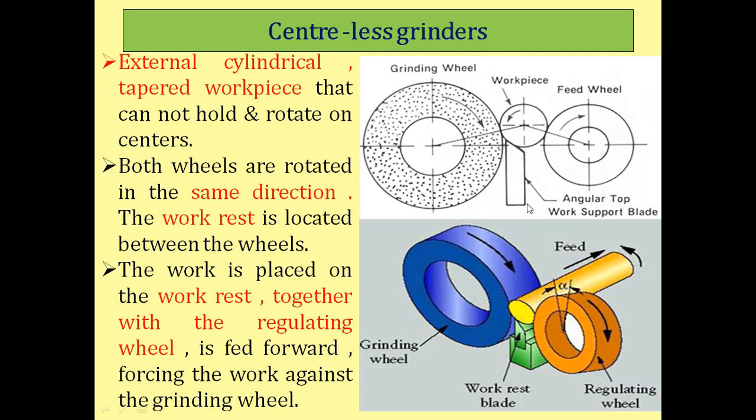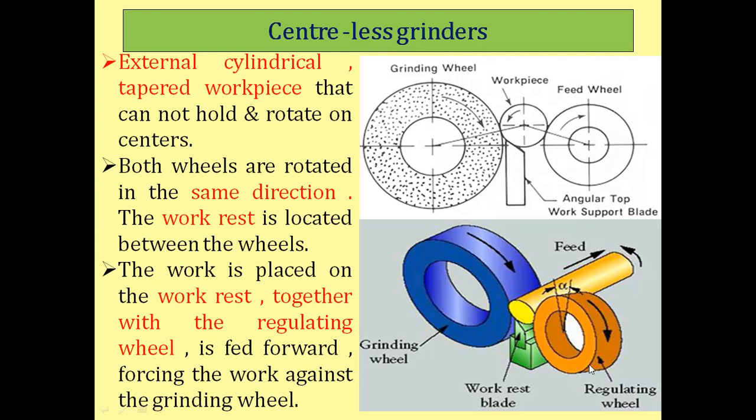This is the work rest blade which is provided in this process. The workpiece is placed on the work rest, together with the regulating wheel. That means the workpiece is supported. The workpiece is in contact with the grinding wheel and the regulating wheel, and at the same time it is in contact with the work rest blade. It is fed forward, forcing the work against the grinding wheel.